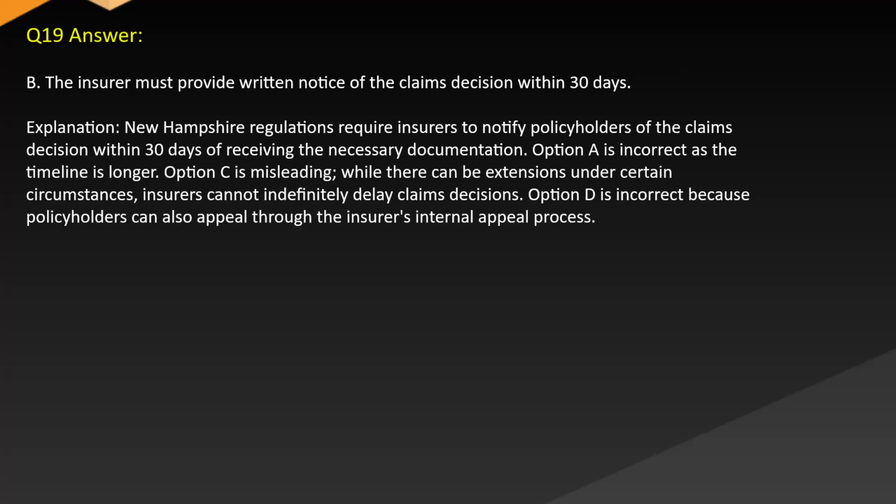Answer: B. The insurer must provide written notice of the claim's decision within 30 days. Explanation: New Hampshire regulations require insurers to notify policyholders of the claim's decision within 30 days of receiving the necessary documentation. Option A is incorrect as the timeline is longer. Option C is misleading, and while there can be extensions under certain circumstances, insurers cannot indefinitely delay claims decisions. Option D is incorrect because policyholders can also appeal through the insurer's internal appeal process.